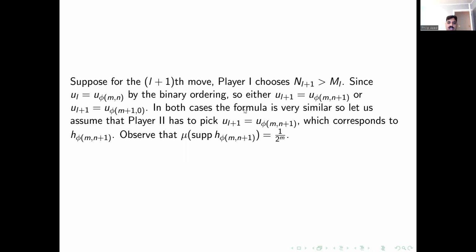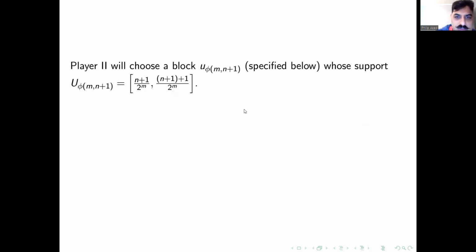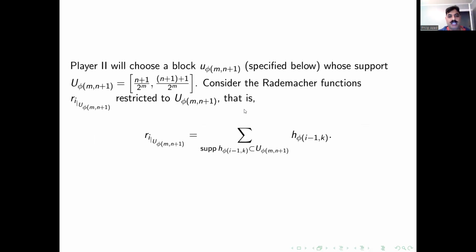Then player 2 has, again, the same responsibility of picking a block vector u_{l+1} in the embedded space and finding a block vector in the ambient space. The entire thing is that this block vector chosen in the embedded space must have its image supported after N_{l+1}. That's the only thing that the player has to be aware of.